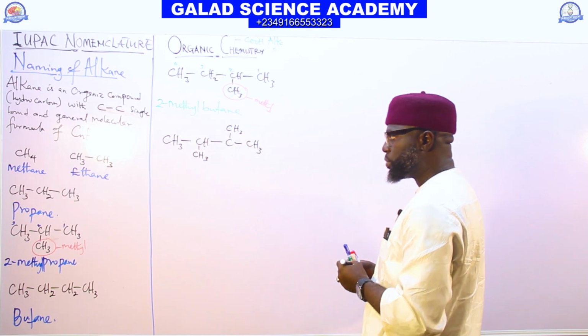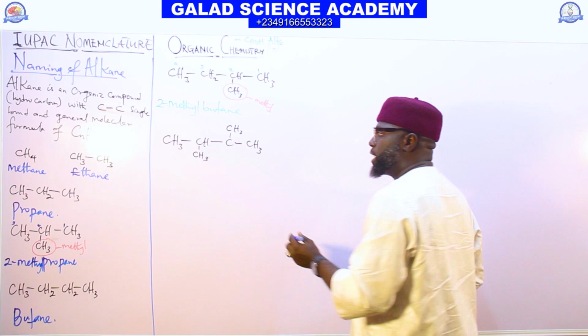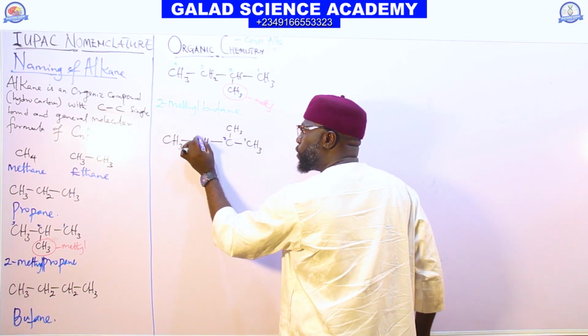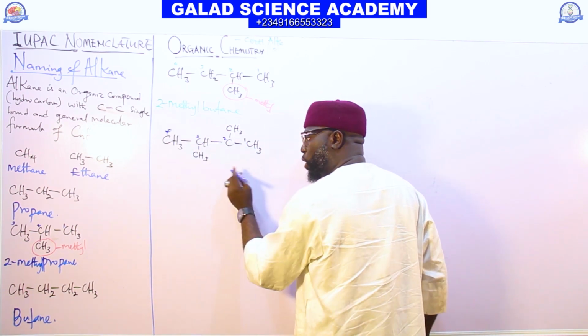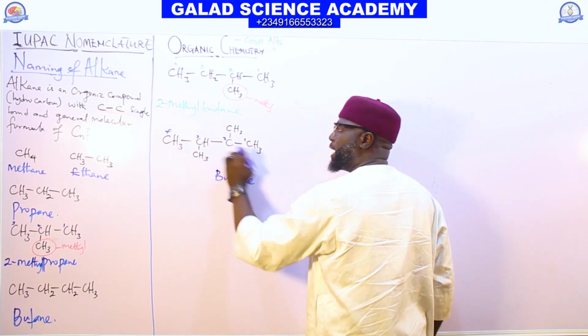We are now asked to name it. 1, 2, 3, 4 is butane, single bond.